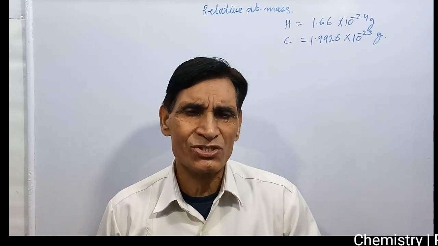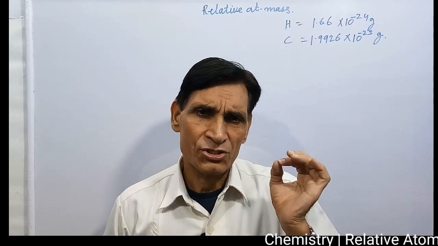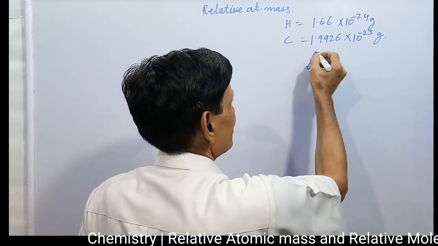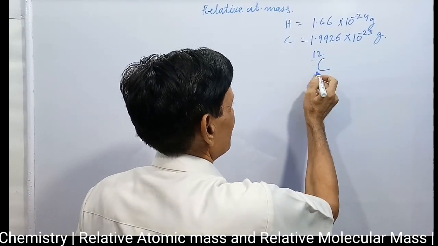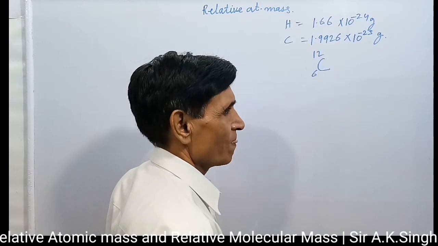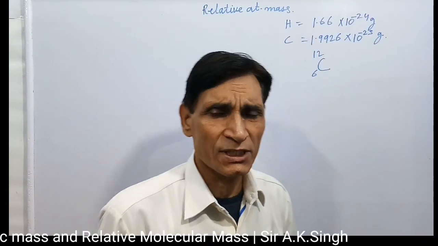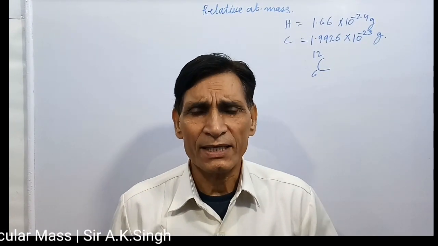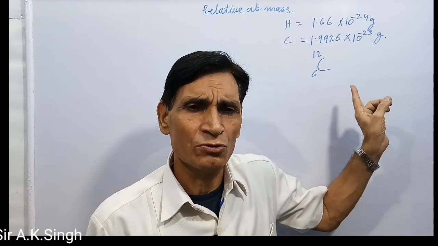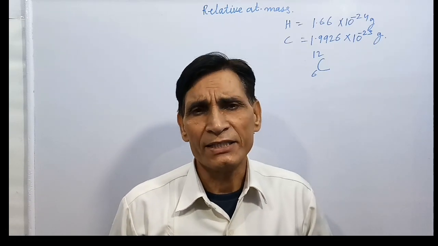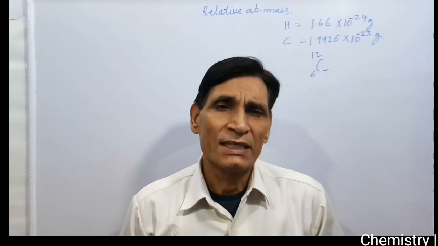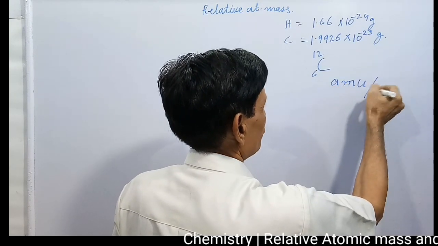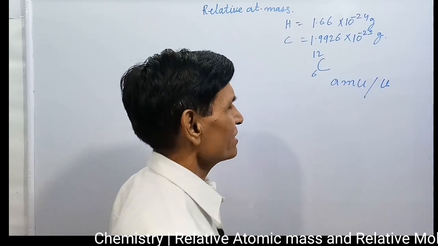But in 1961, a stable isotope of carbon, that is 6C12, atomic number 6, mass number 12, was chosen as the standard atom. And other atomic masses were compared to this one. Accordingly, a new unit was introduced, called atomic mass unit, AMU, also represented by U.